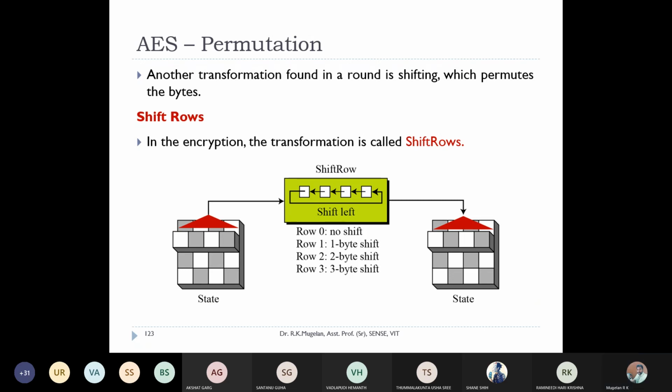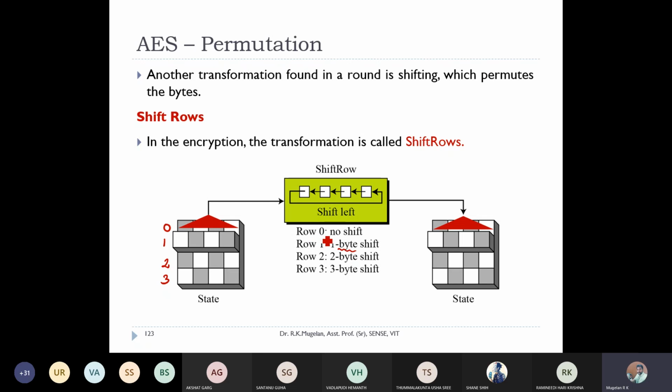Correct. We move on to shift rows. How is the shift row going to happen? Now that we have done the substitution, I'm going for permutation using a shift row operation. I'll name the rows 0, 1, 2, and 3. Totally we have 4 rows only because it is a 4 by 4 matrix. The row number defines the number of byte shifts. Here it is a byte shift, not a bit shift. It is a byte shift.